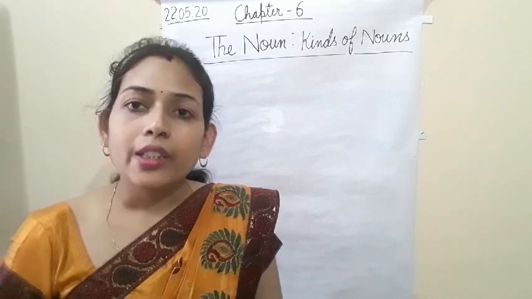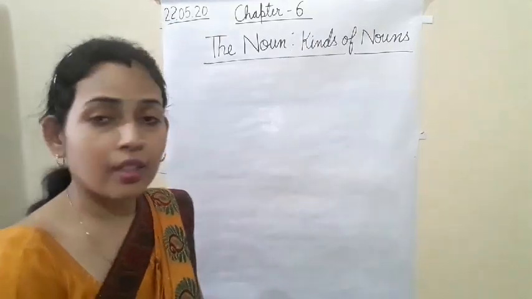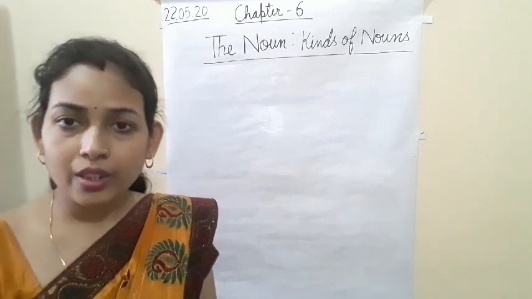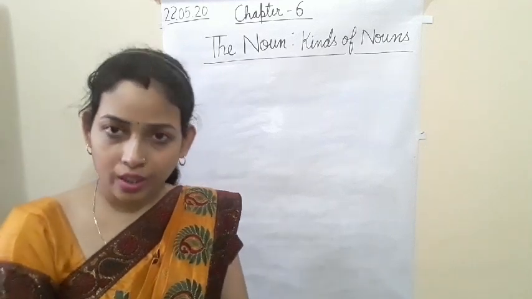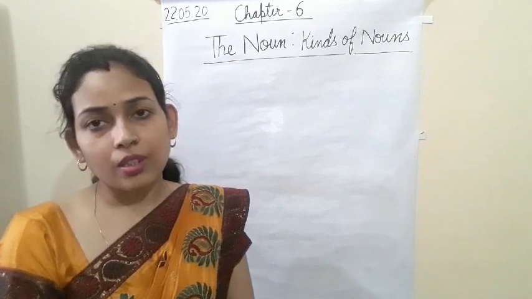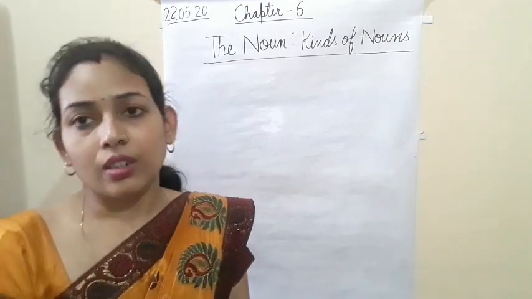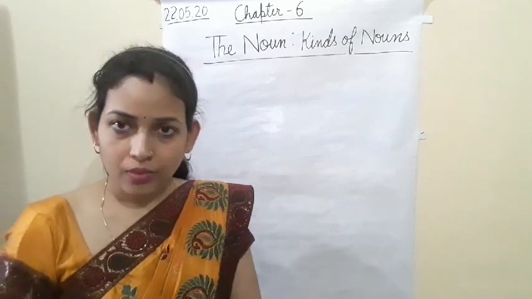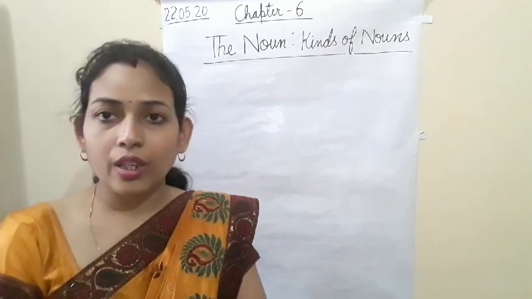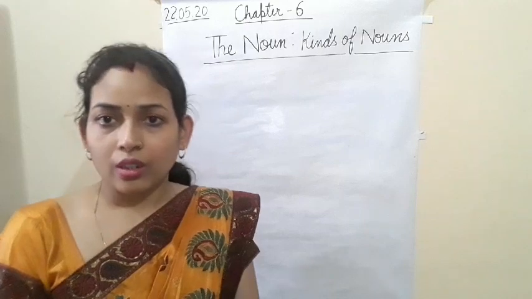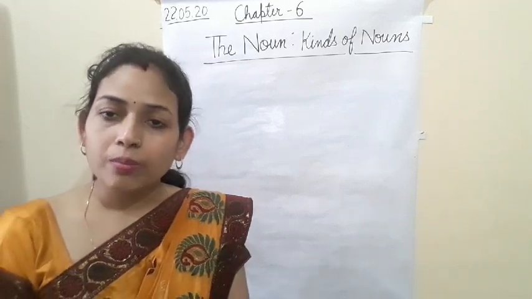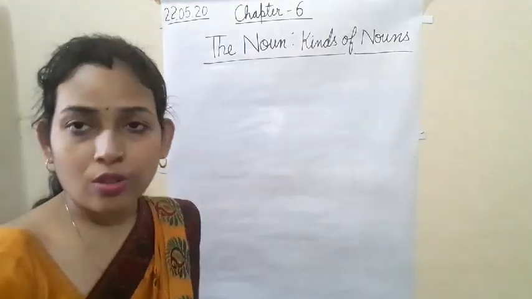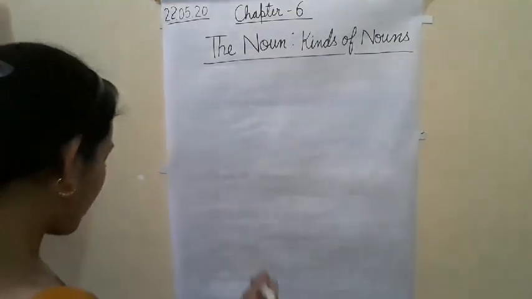Okay, let's start the new lesson, chapter 6, the noun: kinds of noun. In this lesson we will study what is a noun, as well as kinds of noun. First of all, I know all of you know what is a noun. You already know a noun is a name of a person, place, animal or thing. So first of all let me write the definition.